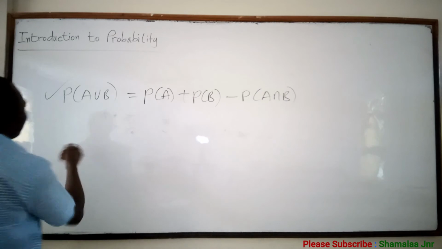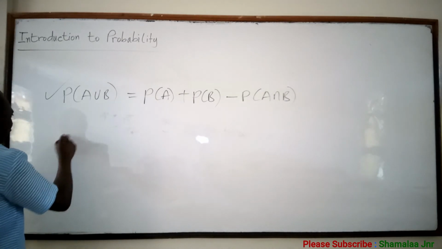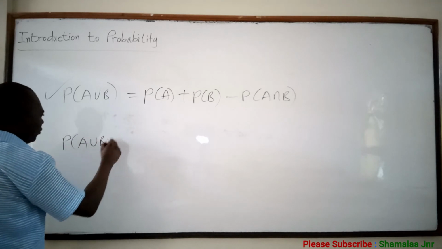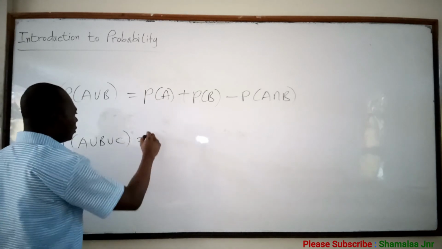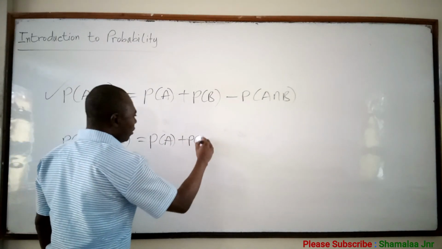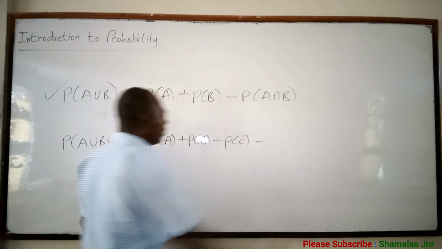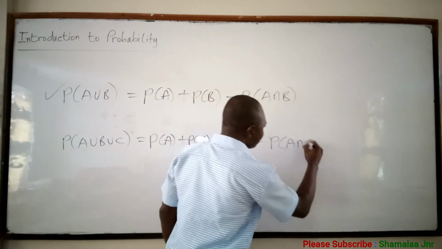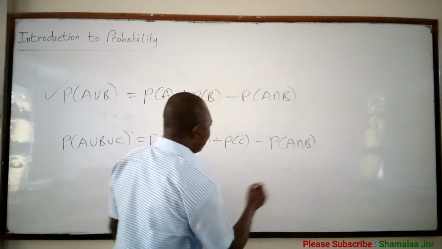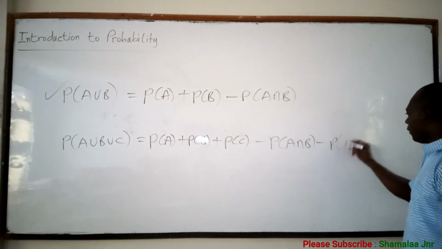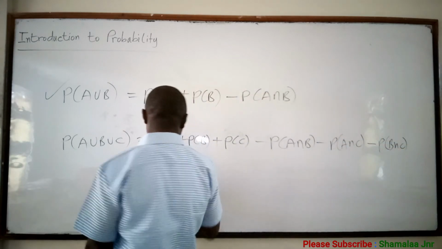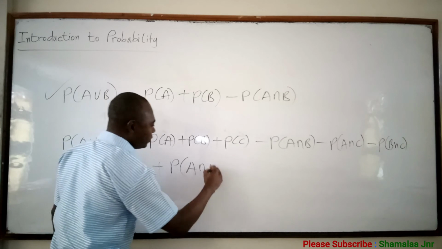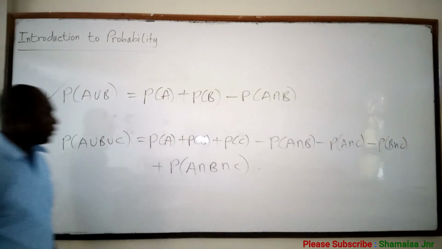Now similarly, when you have 3 events, the probability of A union B union C, that is the probability of A or B or C, is equal to the probability of A plus the probability of B plus the probability of C, minus the probability of A intersection B, minus the probability of A intersection C, minus the probability of B intersection C, plus the probability of A intersection B intersection C. Yes, this is also true.